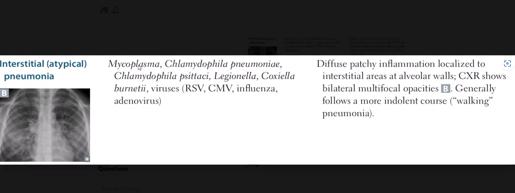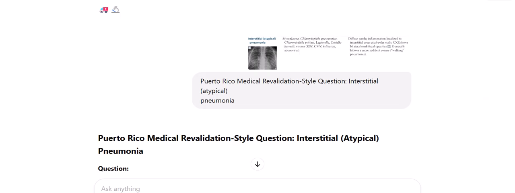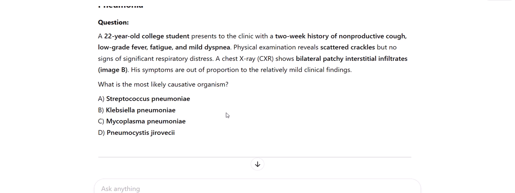A. Streptococcus pneumonia, B. Klebsiella pneumonia, C. Mycoplasma pneumonia, D. Pneumocystis jirovecii. Correct answer C.